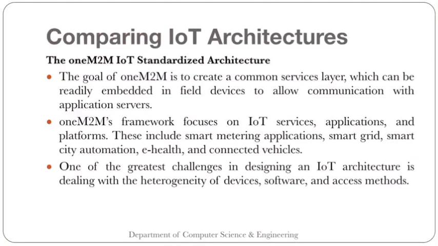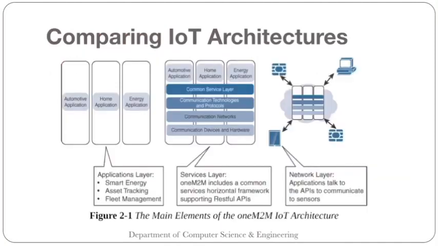This includes smart metering applications, smart grid, smart city automation, e-health and connected vehicles. One of the greatest challenges in designing an IoT architecture is dealing with the heterogeneity of devices, software and access methods. Heterogeneity of devices means devices will have different protocols and so on, so that has to be taken care of.